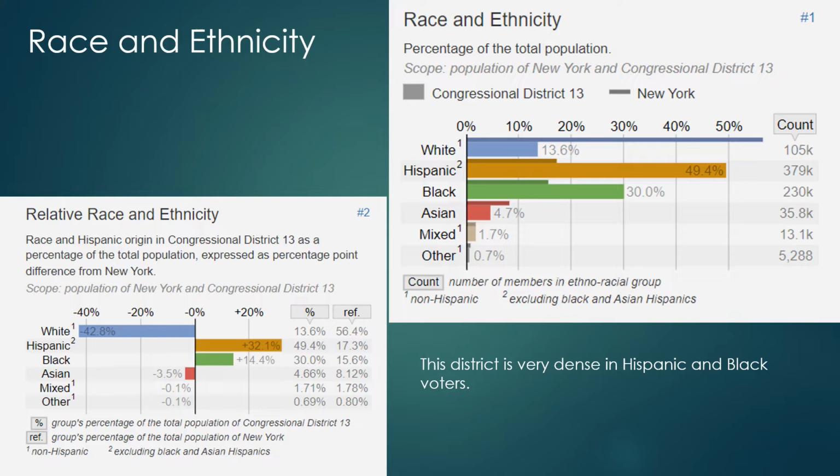You can see in the chart on the left that there are 32.1% more Hispanic people in this district than in the state as a whole, and 14.4% more black people in this district. There's also 42.8% less white people in this district than there normally is. So that's a little bit interesting. There's just a small total of Asian people living in this district as well. This district is 4.7% Asian, and that's 3.5% less than the state average. So appealing mainly to Hispanic and black people is definitely going to be the way to go because they make up the highest population density in this district.